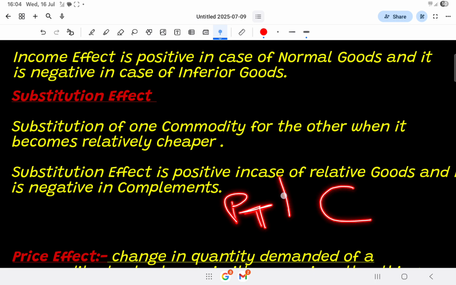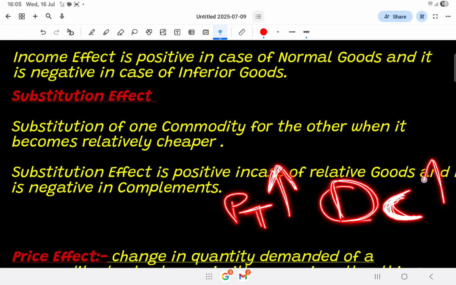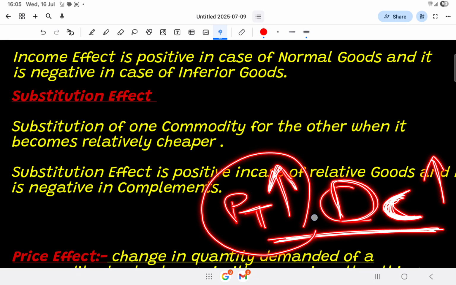But when the price of tea rises, it doesn't mean that the price of coffee falls, but the price of coffee is less than the price of tea. So we can say that coffee is relatively cheaper than tea. As compared to tea, it is cheaper now. So we are demanding more and more coffee. Okay, this is relative. Relative means as compared to tea.